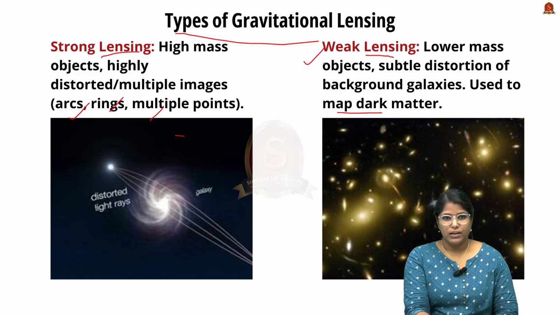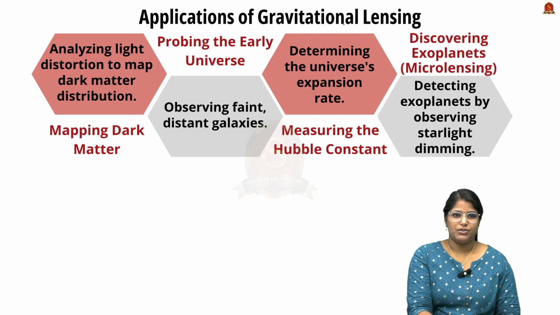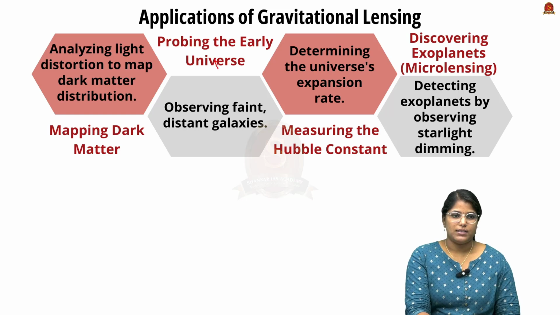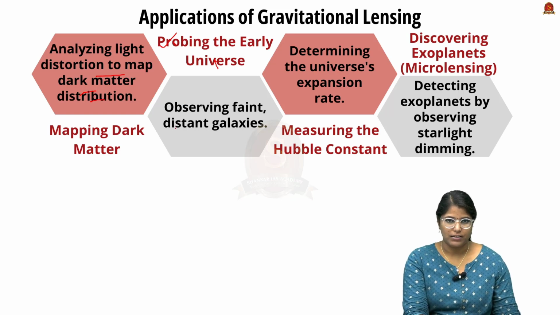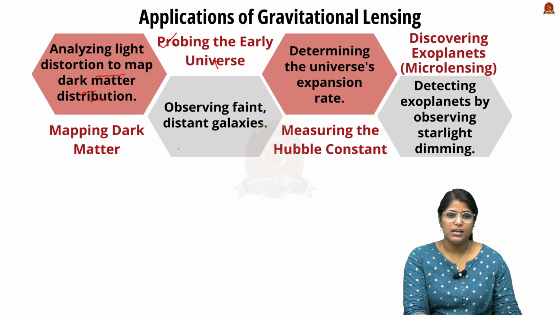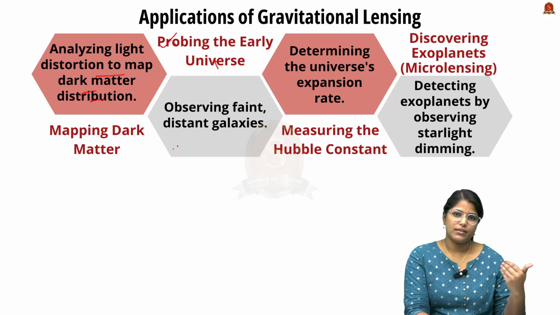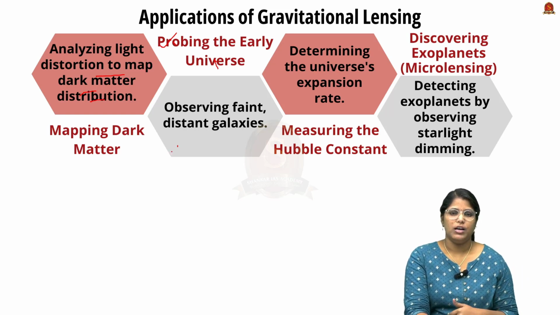Now let's quickly go through some applications of gravitational lensing. Firstly, as I said, it can help us map the dark matter distribution, and secondly, it helps us probe the early universe. We just saw the Firefly galaxy, which is in the assembly stage. By identifying distant galaxies, we can also identify the age of our own galaxy.